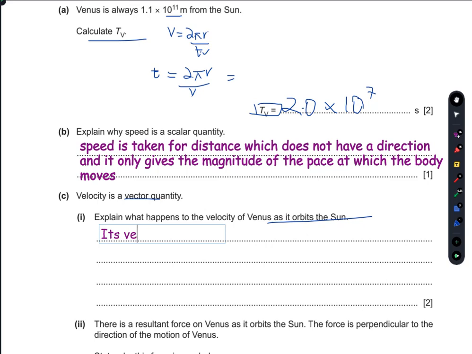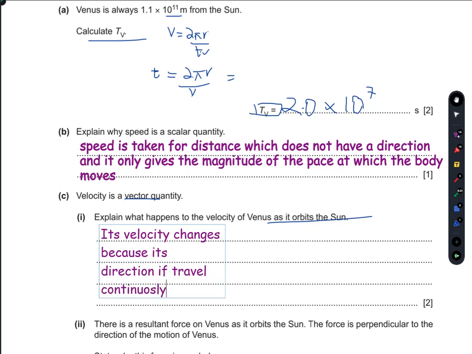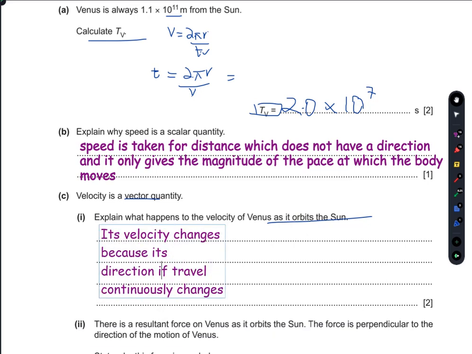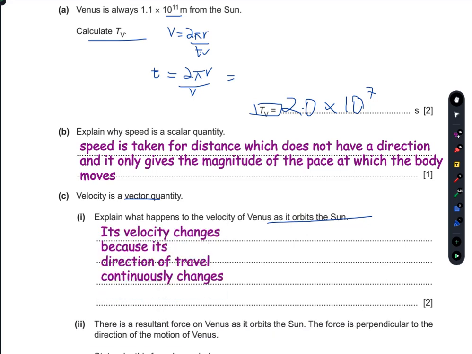Its velocity changes because its direction of travel continuously changes during its journey around the sun.